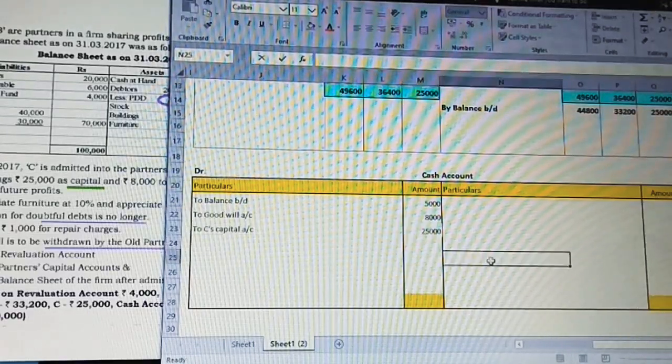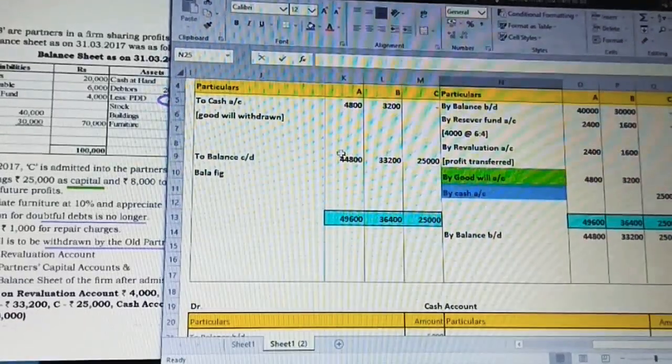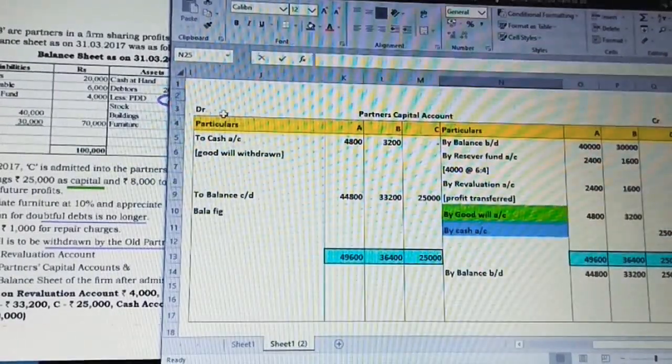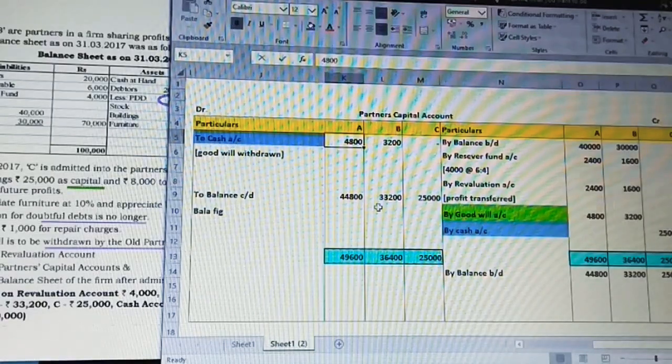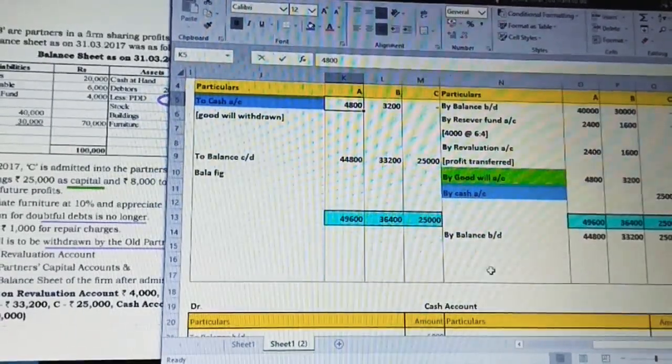This is over now; on the credit side we have taken it. Now moving on to the debit side, search in the partners' capital account. You have to go step by step: first is revaluation, next is goodwill. Now from the partners' capital account we are searching for cash-related items. The cash on the debit side is related to A and B: 4,800 and 3,200.